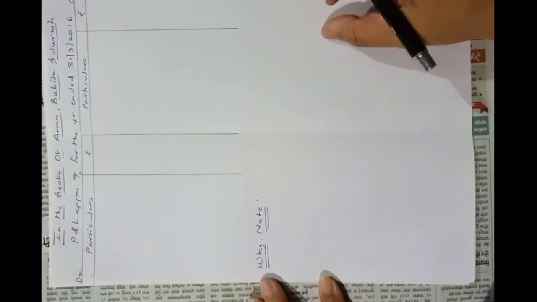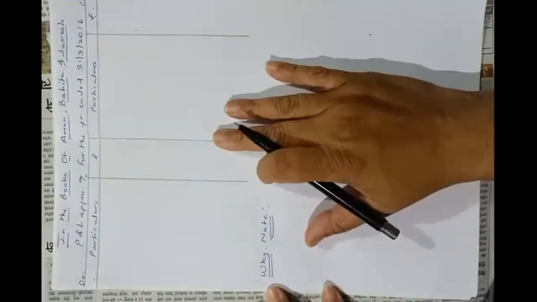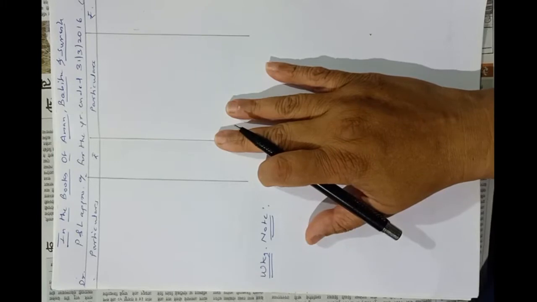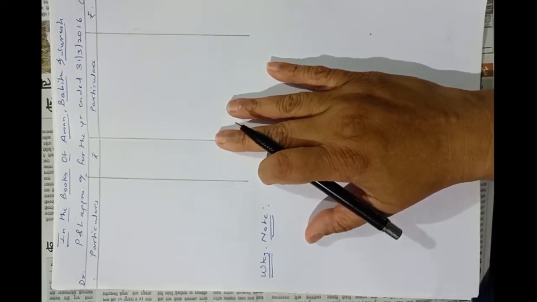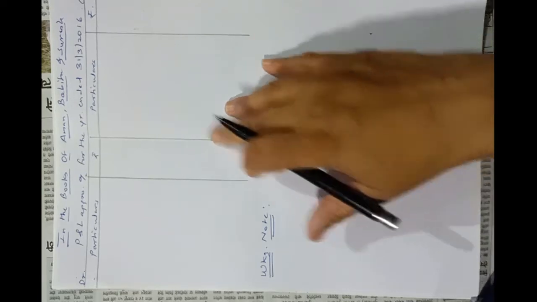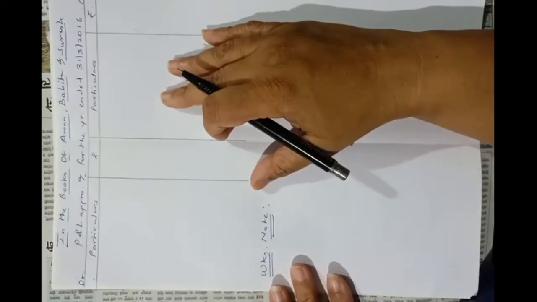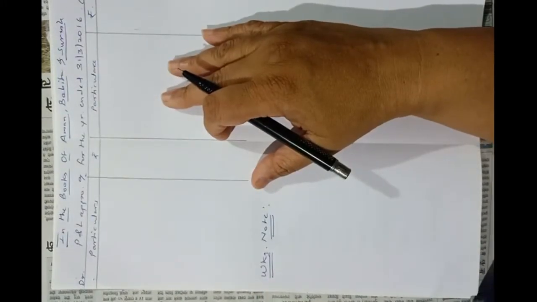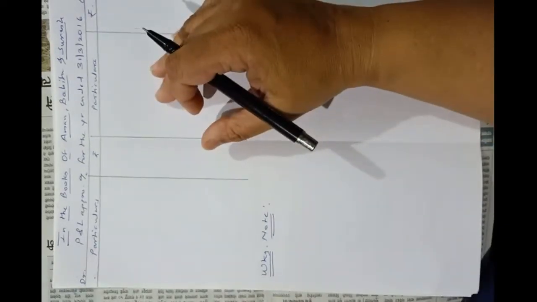So here in this problem of Aman, Babita and Suresh, we have to prepare profit and loss appropriation account for 2 years because profit of 2 years is given here, for the year ended 31st March 16 and for the year ended 31st March 17. Profit of the year ended 31st March 2016 is rupees 40,000 and 60,000 rupees for the year ended 31st March 2017.